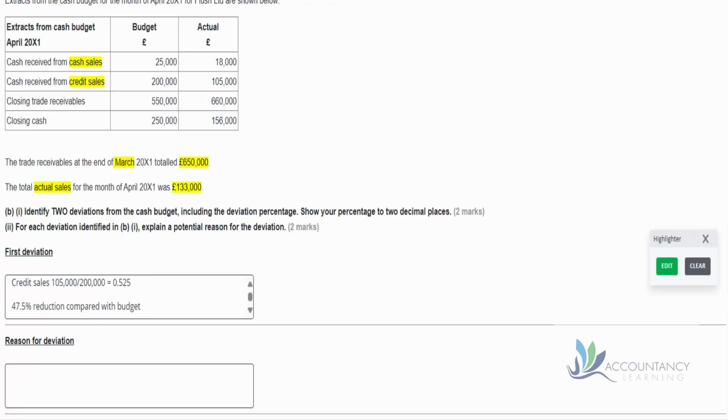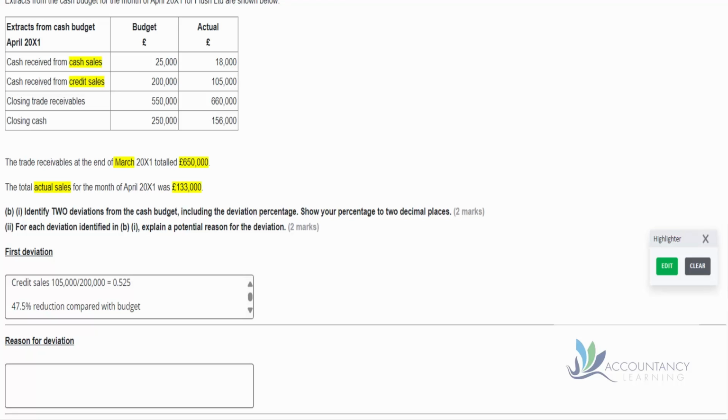So let's move on to credit sales. So we have actual credit sales, or rather cash from credit sales, of 105,000. And if we divide by the 200,000 budget, that gives us 0.525. So that means that we have a 47.5% reduction compared with budget. So what was the cause for this?